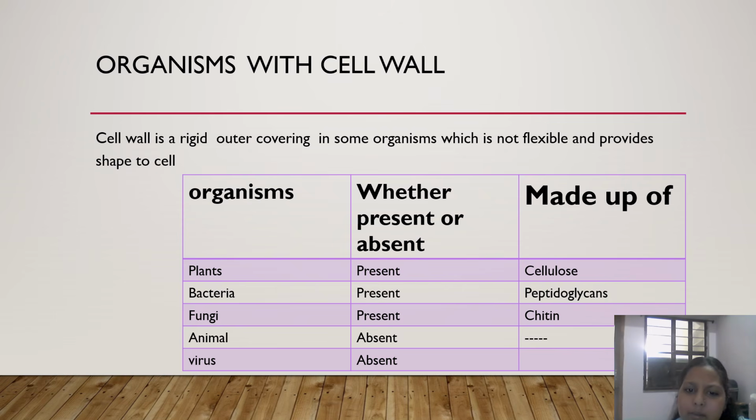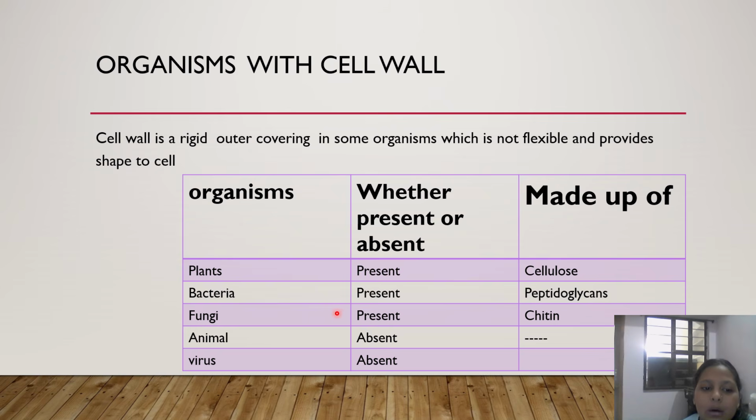But in which organisms is it present, and what is the substance with the help of which the cell wall is made? In plants there is a cell wall present, and it is made up of cellulose, right? Then there is bacteria.